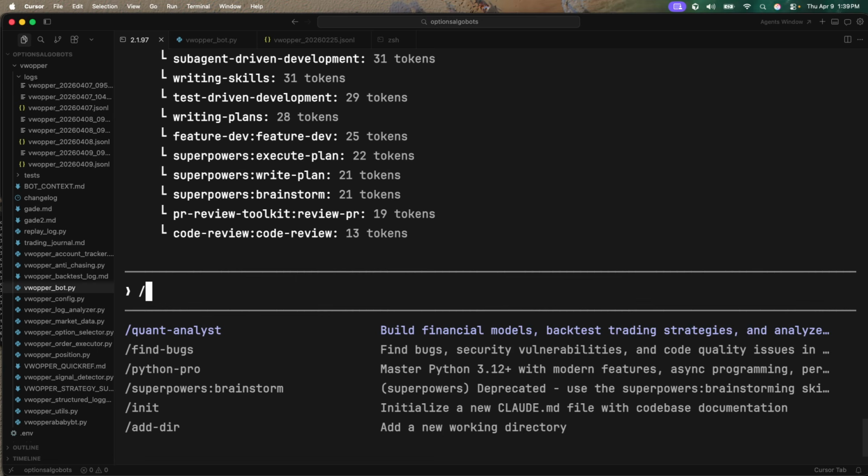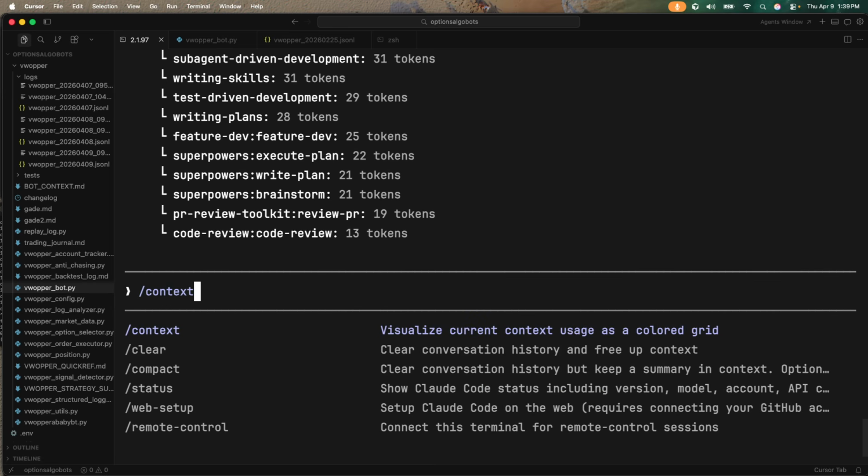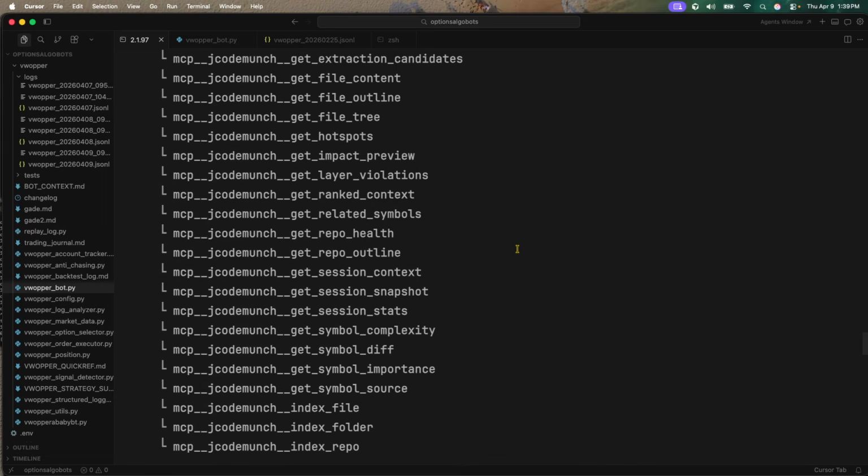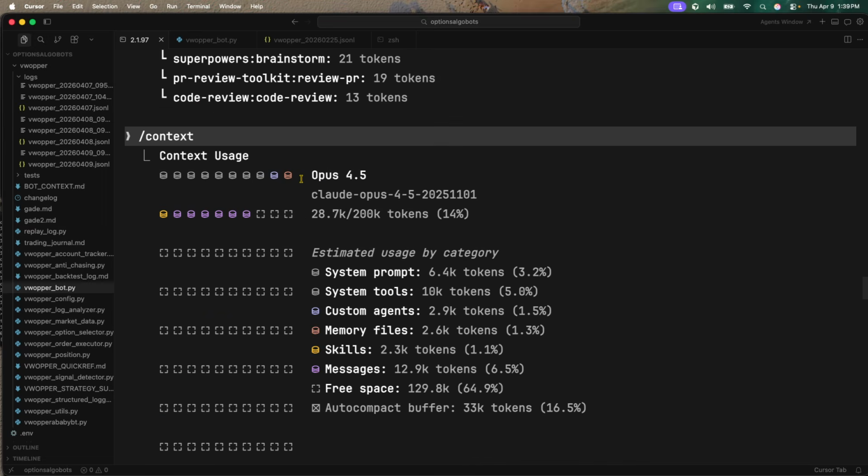But let's keep going. A slash command is another way for us to communicate with Claude Code. I'm going to go to context, which visualizes the current context usage as a color grid. I'm going to pull that up. Now we see the model that you're using. There are different Anthropic models that have more context window, but this particular one has 200K, and I'm already at 14%, or I've used 28,000.